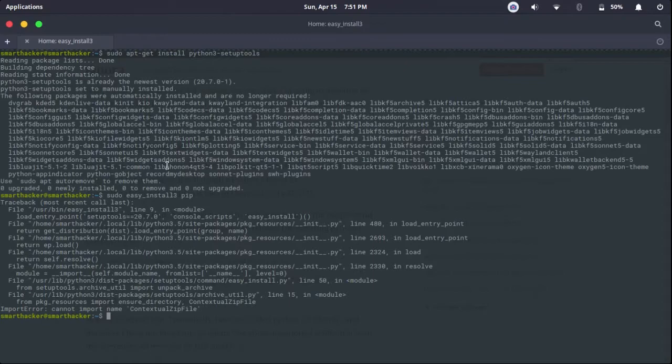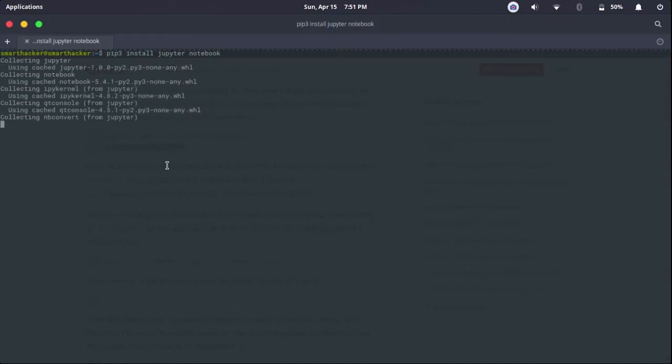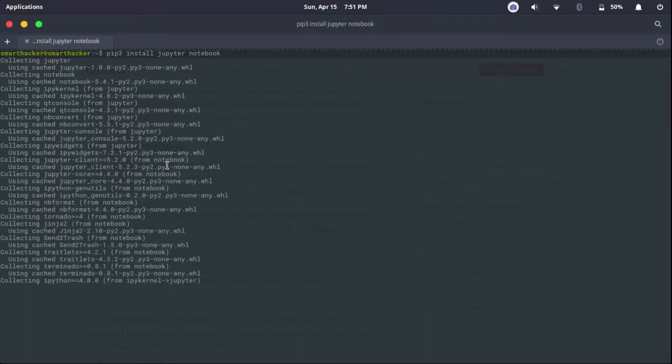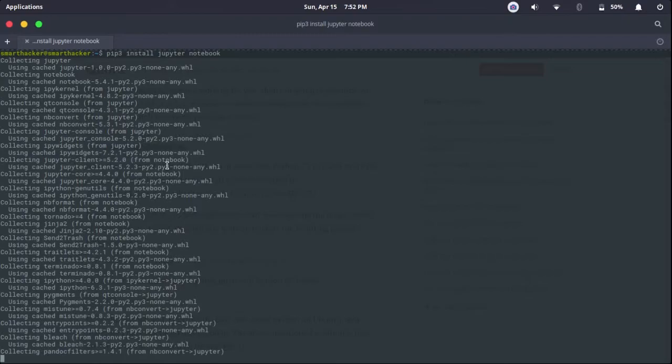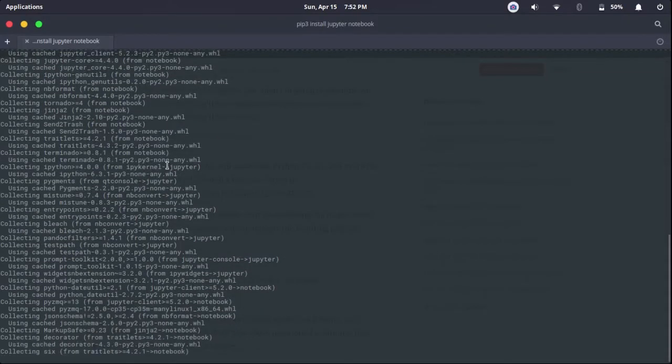Then we'll type clear, so this will all go aside, and then pip3 install Jupyter Notebook. It will take some time. I have already installed it, so it will be fast for me, but it will take long for you because Jupyter Notebook runs on your browser, and it is a big program compared to other Python libraries.